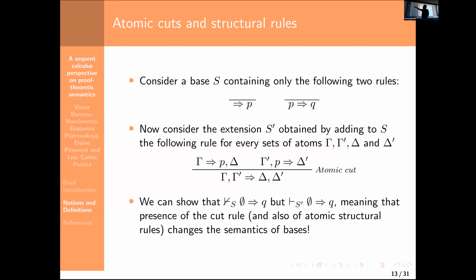If I consider a base with a rule concluding the atom P from an empty set of antecedents, and from P concluding Q, if it contains the appropriate instance of atomic cuts, then we can conclude, and it's down here, that T is derivable, but if you do not have atomic cut, we cannot, in general, conclude it. And the takeaway from this particular feature is that the presence or absence of cuts in the basis is semantically relevant in this context.